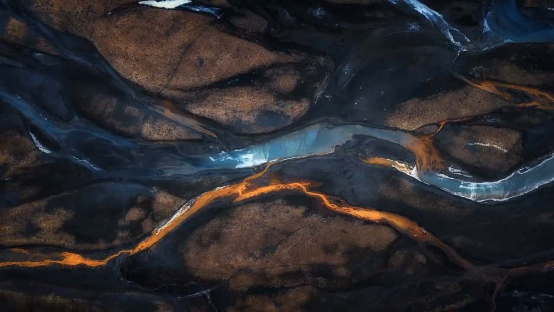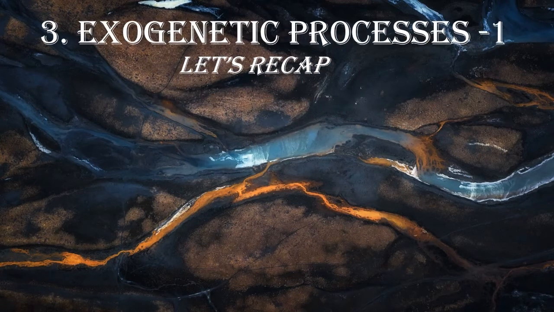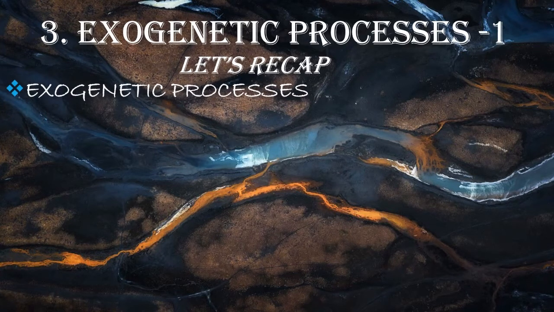Let's recap what we have studied in lesson number 3, exogenetic processes, part 1. Exogenetic or external processes occur due to forces working on the Earth's surface like solar energy, gravitational force and kinetic energy. So student, such energy is associated with moving objects on the Earth's surface. Then we studied about weathering.